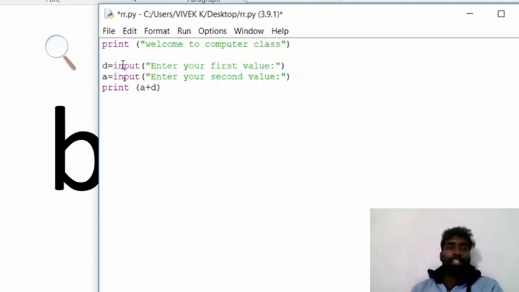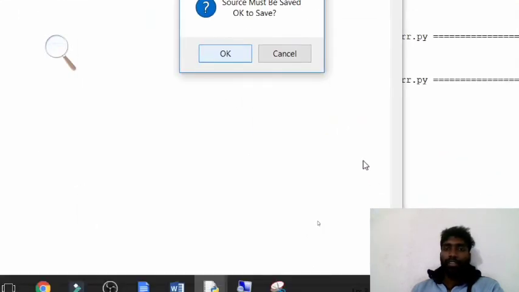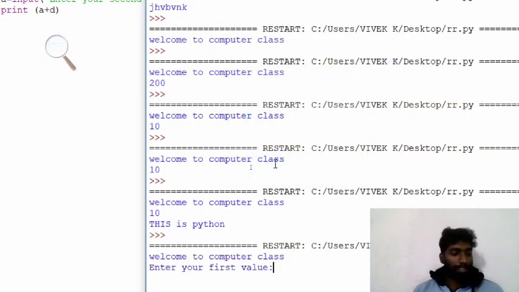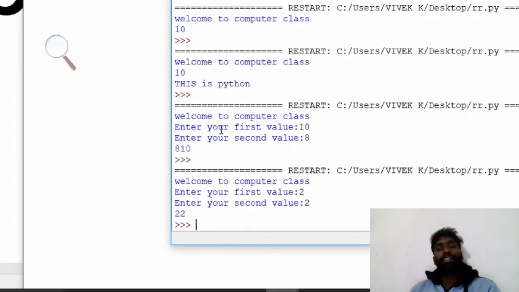d input means it is going to get input from us. The value we type first will be stored in d, and the value we type second will be stored in a. Now see, run. Source code must be saved. My dear students, here it is not adding, it is joining the numeric values. So like this, kindly do the remaining programs by using the input statement.